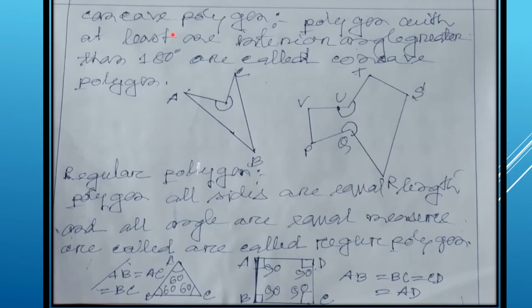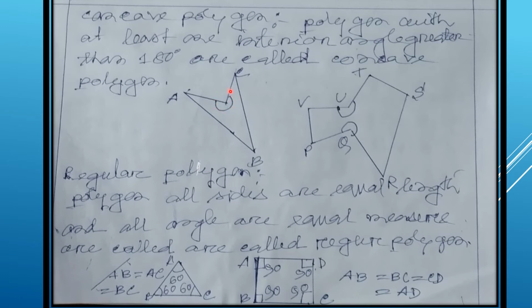Now we'll come to the concave polygon. A polygon with at least one interior angle greater than 180 degree is called a concave polygon. In a concave polygon, a minimum of one angle should be more than 180 degree. Now in this polygon, if you see, this is an interior angle.